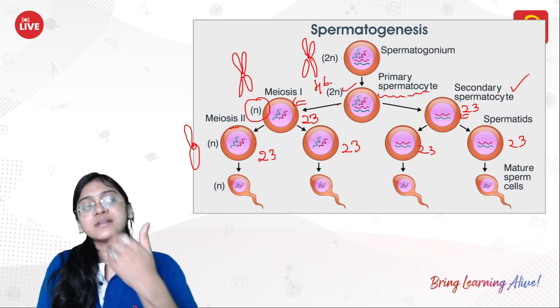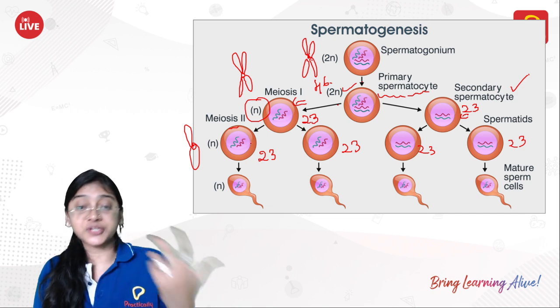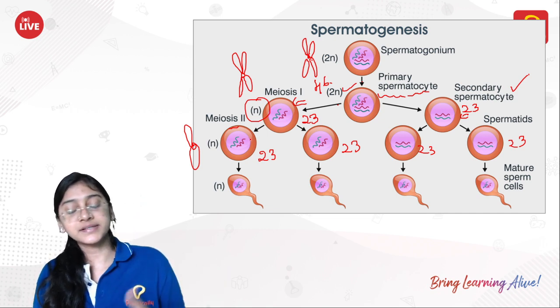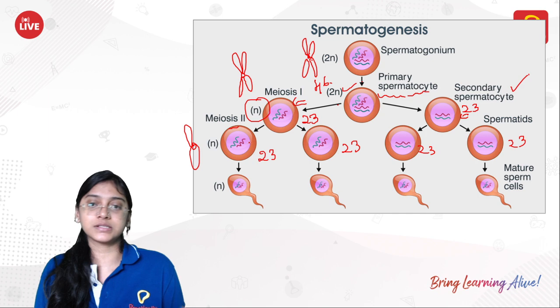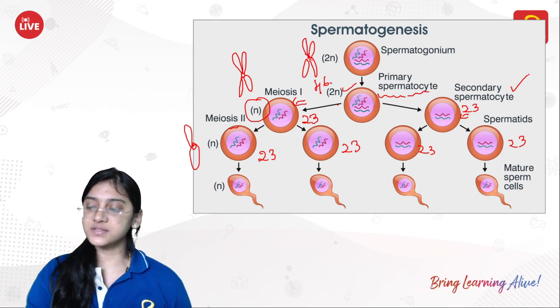Just the chromosome structure has been changed. That's it. That is, the DNA molecules number is being changed. So this is how spermatogenesis happens.